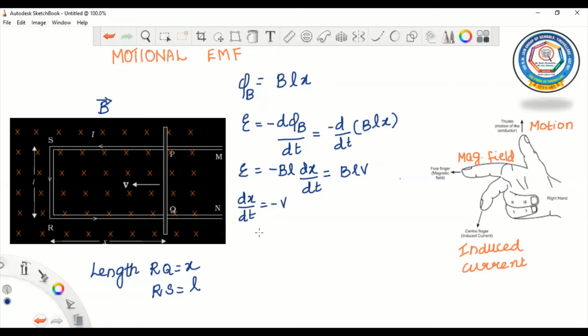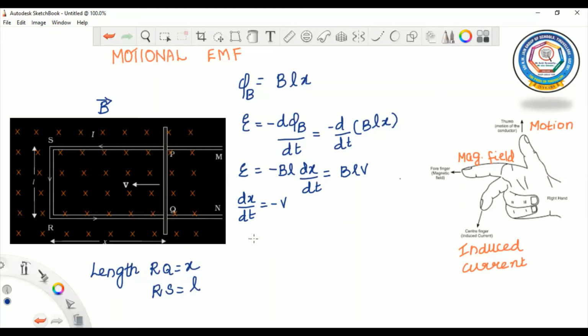The induced EMF BLV is due to the motion of the conductor. Hence, it is termed as motional EMF. This induced EMF BLV is due to the motion of the conductor, so this is termed as motional EMF. And this motional EMF will disappear as soon as the motion of the conductor stops.